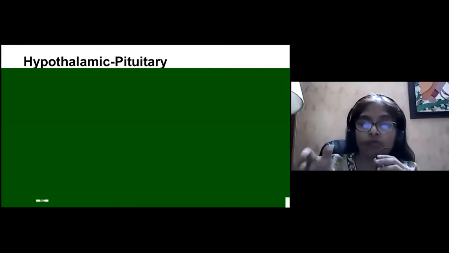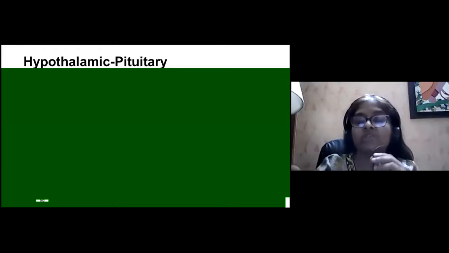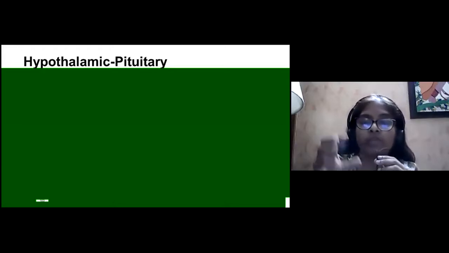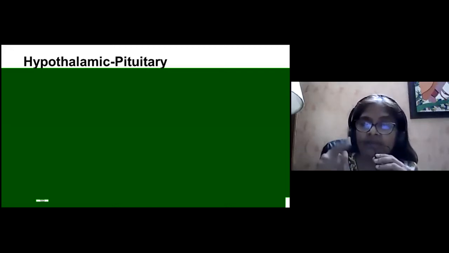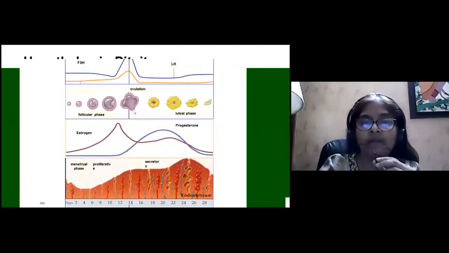Now, these ovaries, during the process of ovulation, release estrogen and progesterone, which have a negative feedback on the hypothalamus, because of which we have a control on the amount of hormones that is released. So the entire link, the GnRH, the LH-FSH, the estrogen, progesterone, and then the negative feedback on the hypothalamus, this entire thing goes on as a circle, one dependent on the other.